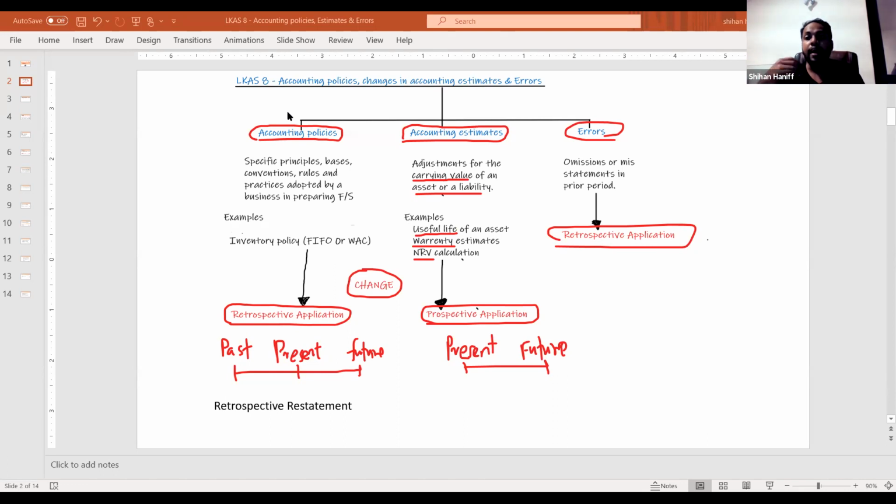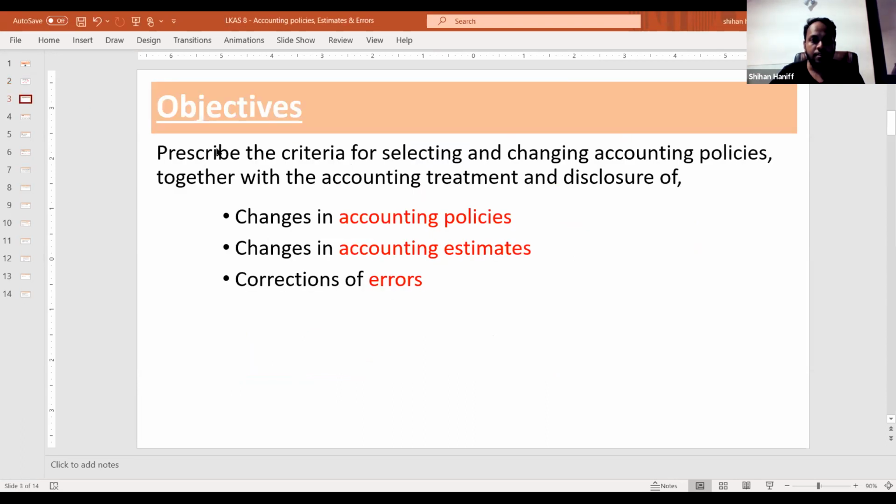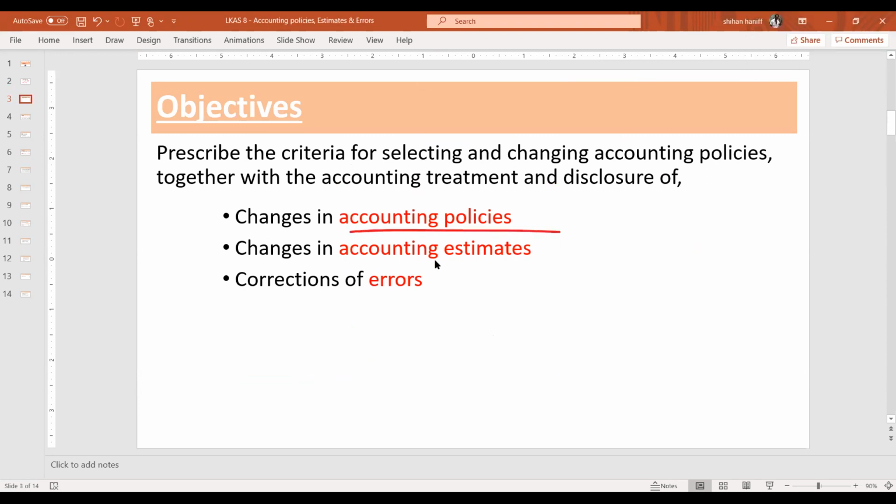Then if there are errors, previous year errors, you have to change the previous year financial statements as well. So errors are also retrospective applications. Right? So let me explain the definitions for each. The objective of this standard covers three main areas: changes in accounting policy, changes in accounting estimates, and correction of errors.